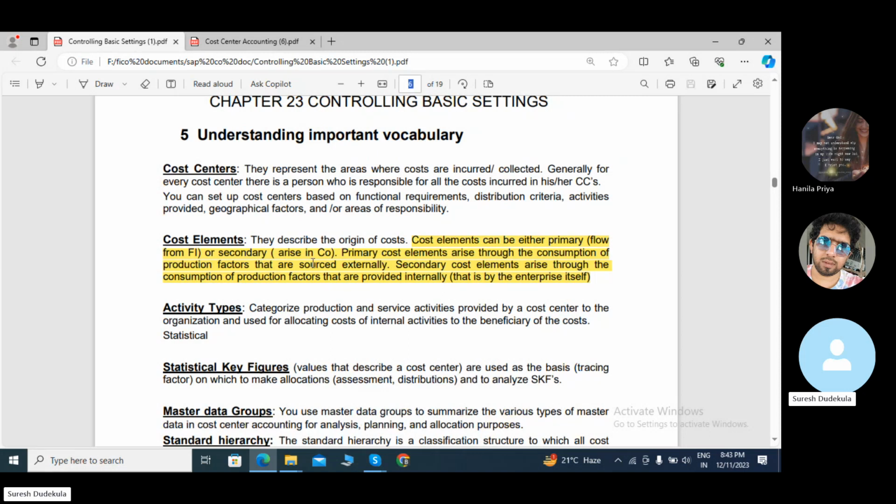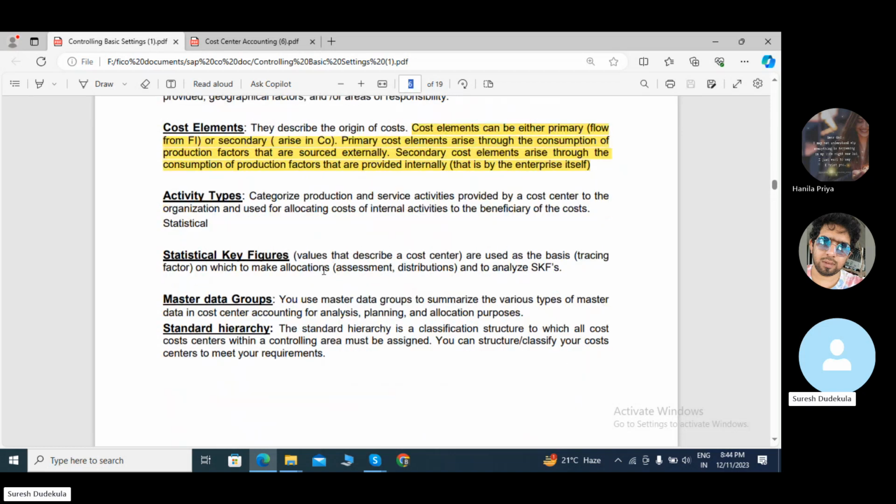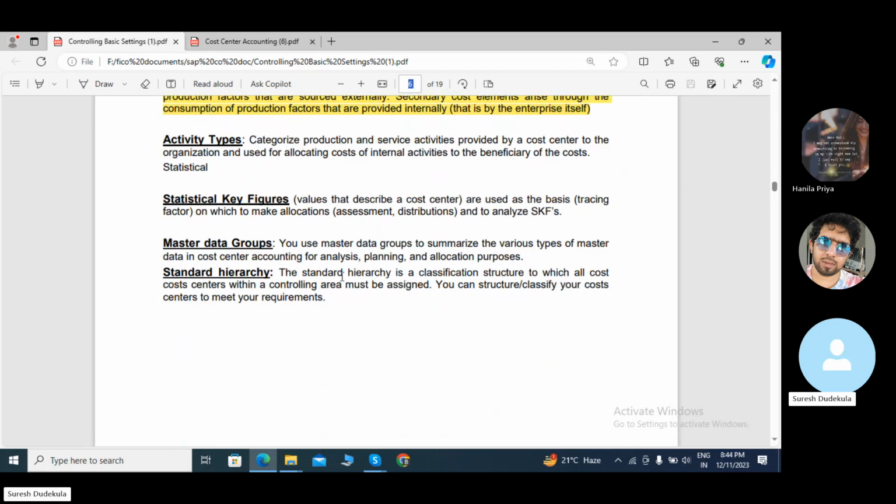These are cost elements. Cost elements can be either primary cost or secondary cost. Primary cost elements arise through the consumption of production factors that are sourced externally. Secondary cost elements arise through the consumption of production factors that are provided internally. These are the activity types, historical key figures, master data groups, and standard hierarchy.